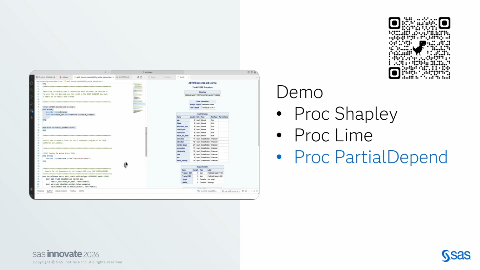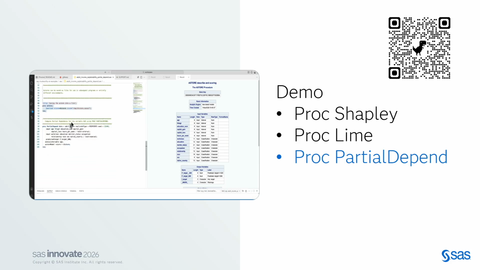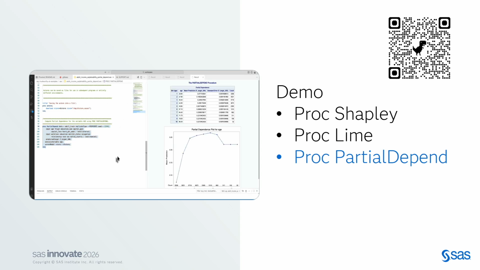It can give you the prediction explanation by varying a single feature in your model. So that is the power of proc partial depend, which you can use for your explainability, where stakeholders want to know how the model behaves across the feature ranges.